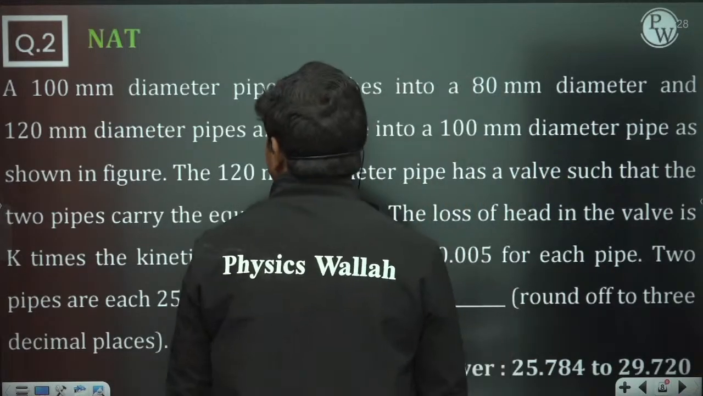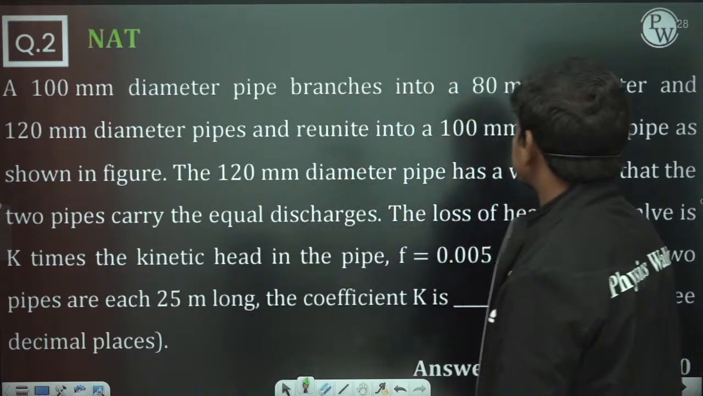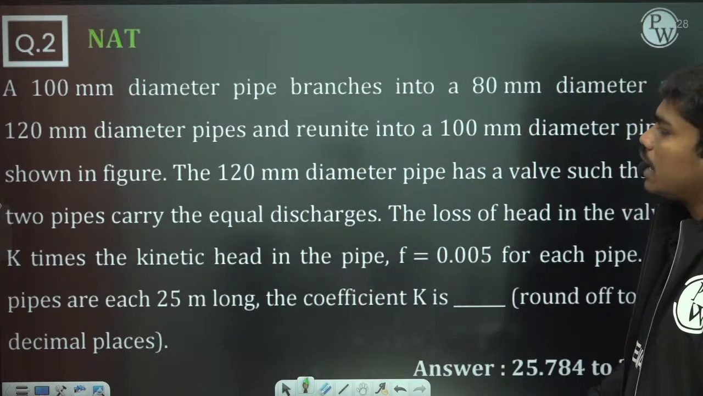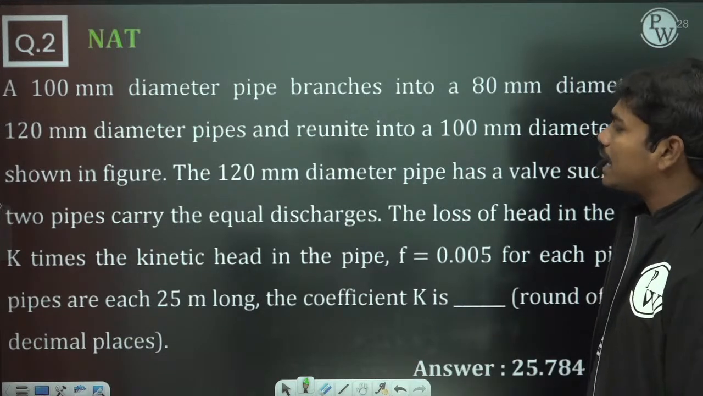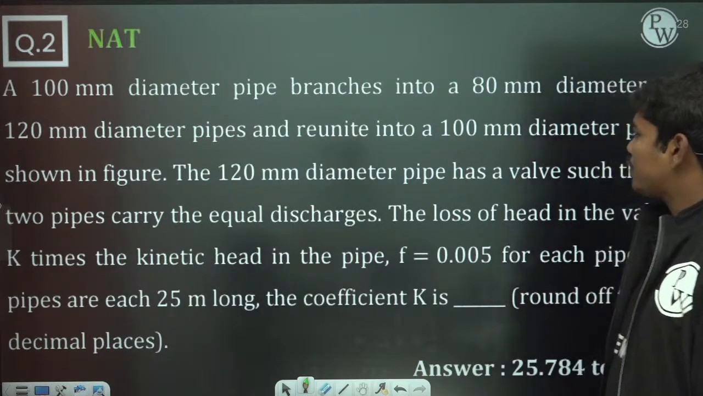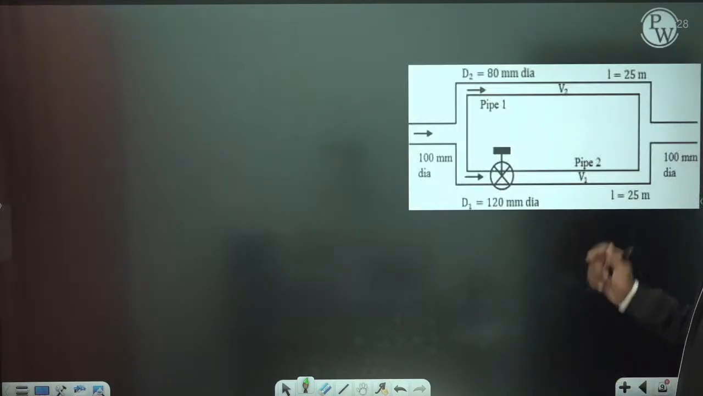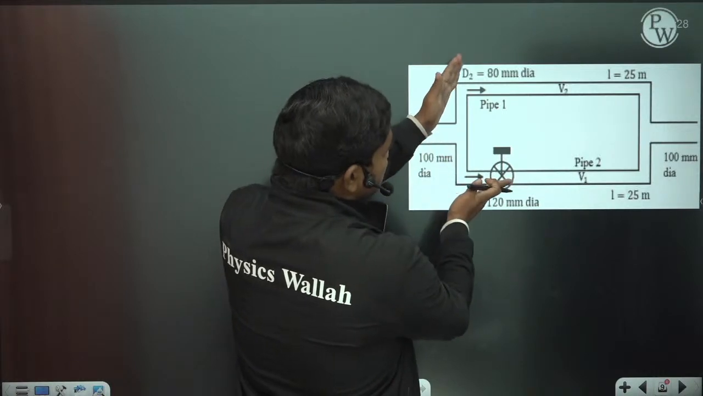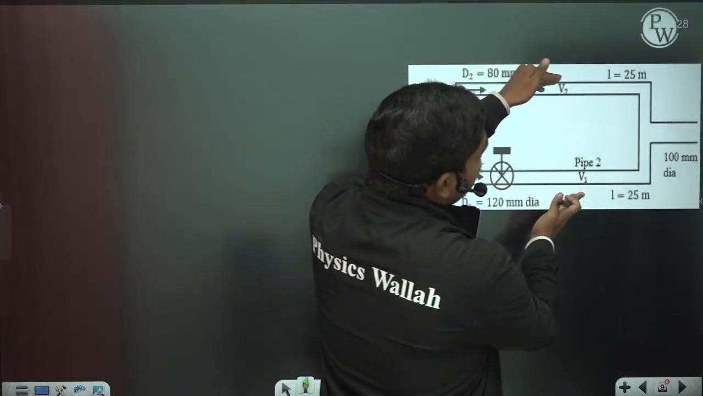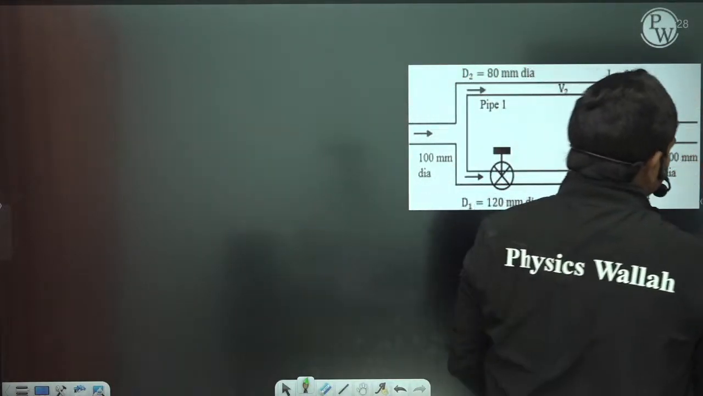Second question. A 100 mm diameter pipe branches into 80 mm diameter and 120 mm diameter pipes and reunites into a 100 mm diameter pipe again, as shown in the figure. So this is the figure. Basically there is a 100 mm diameter pipe. It got branched into 80 mm and 120 mm diameters, and finally again it got converted to 100 mm diameter.